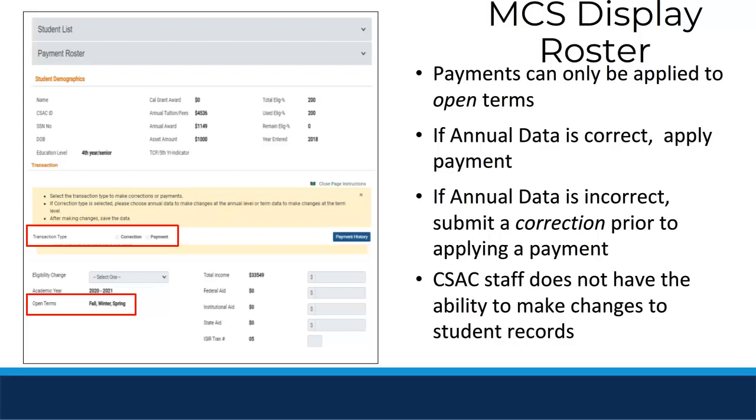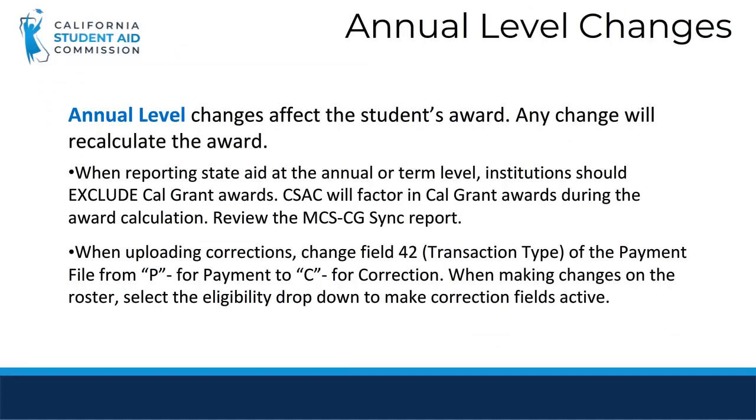Next, the annual data section is where information can be updated at an annual level, which we will cover in the next slide. Please note, CSAC staff only have read-only access, and we cannot override your transactions or even submit enrollment records on a school's behalf. Annual level changes will have an effect on the overall award. Changes submitted at this level may recalculate the student's award offer.